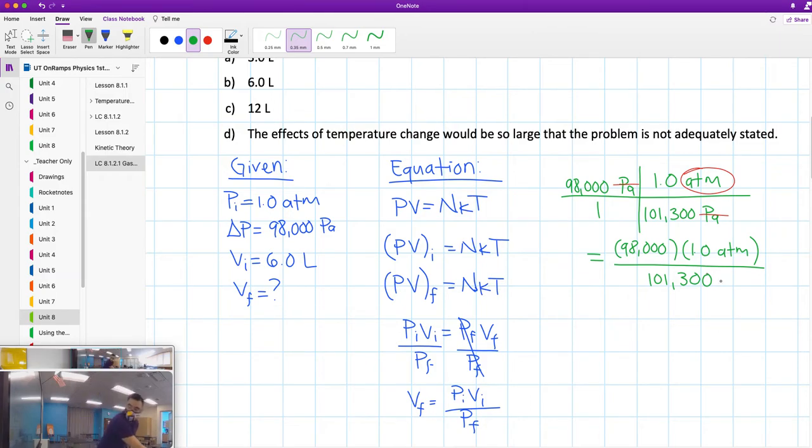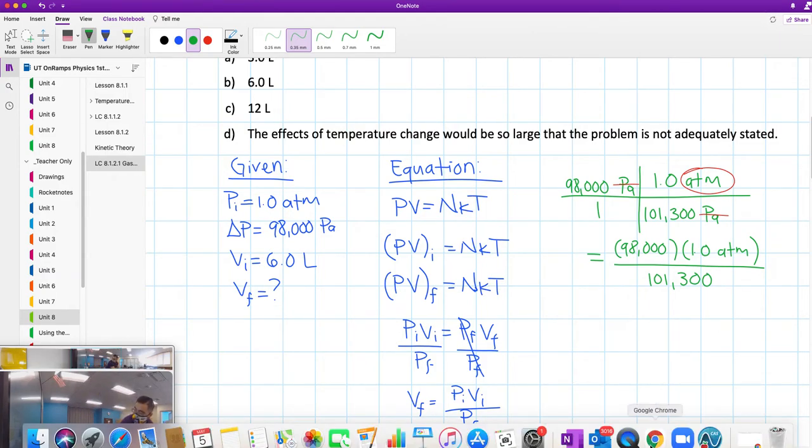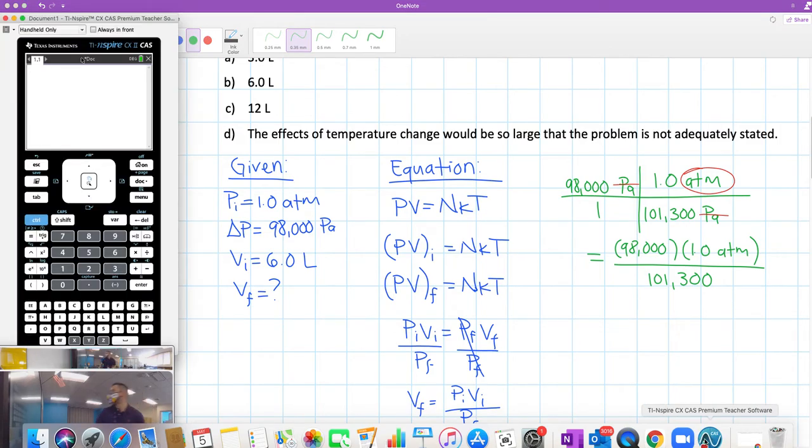So let's see what that is. 98,000 times 1. We're going to divide that by 101,300. I multiplied instead of dividing. Let me try that again. There you go.